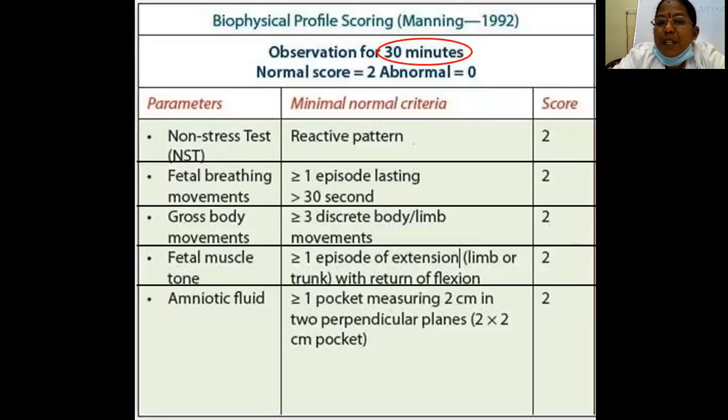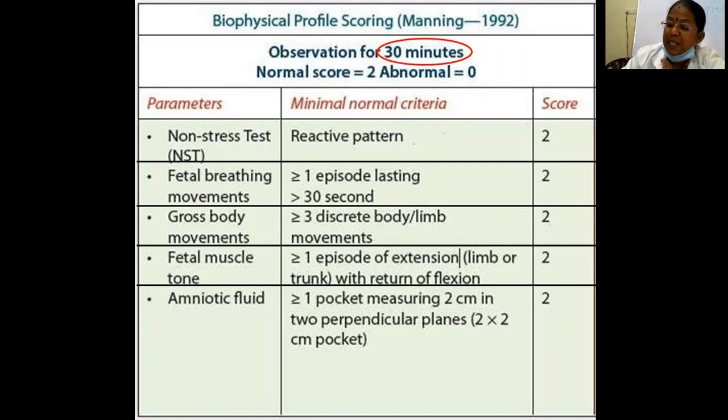The biophysical profile scoring by Manning in 1992 takes at least 30 to 45 minutes. So the biophysical profile is time consuming, and the operator should be very, very patient when doing it. This was originally described by Manning and his colleagues as a method of evaluating fetal well-being during the antenatal period. It is a standard tool for antepartum fetal assessment.